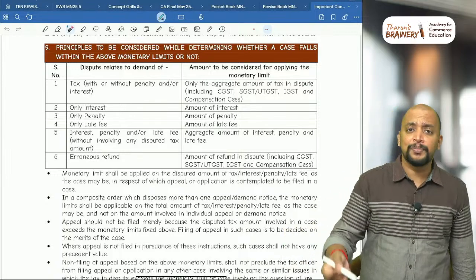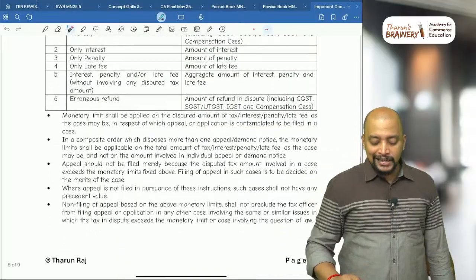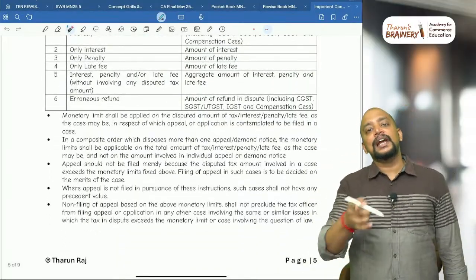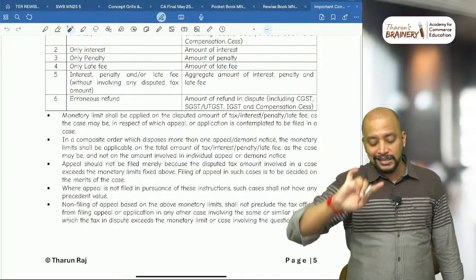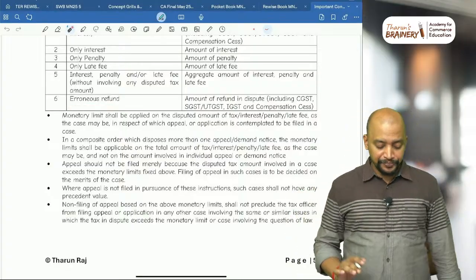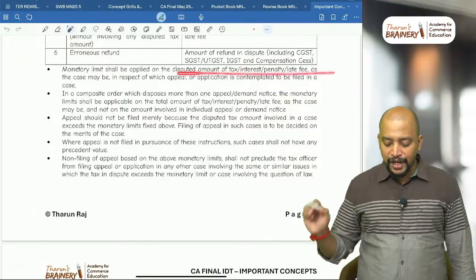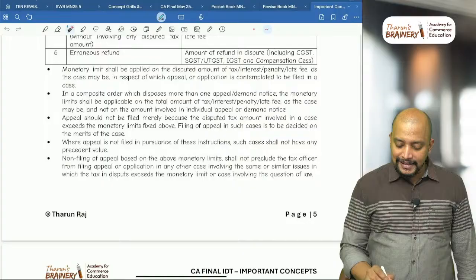If the dispute is only penalty, check only penalty. If the dispute is only late fee, then only late fee you will check. And suppose if it is interest, penalty, or late fee, everything, then all these three things you will take. If it is erroneous refund, just check the refund, total refund. So the monetary limit shall be applied on the disputed amount, as the case may be.